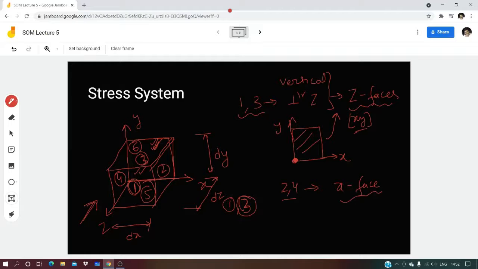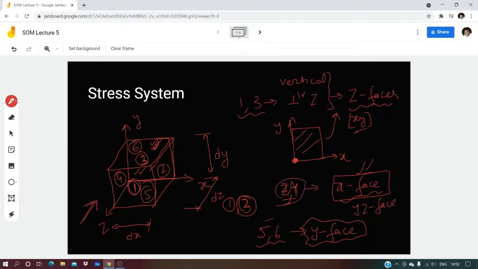They are actually parallel to the yz plane, so we can also call them yz faces. Generally, planar faces are characterized by their normal direction. Since faces 2 and 4 have normal in x direction, they are x faces. Similarly, 5 and 6, the top and bottom faces, are perpendicular to y direction, so they are y faces, right?